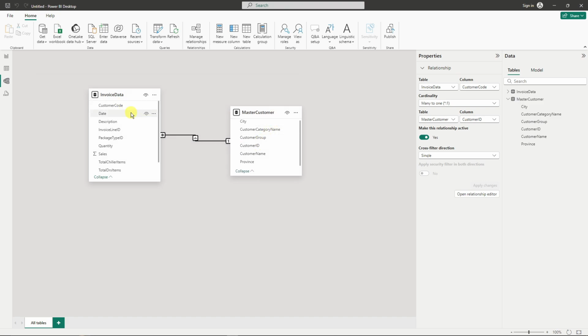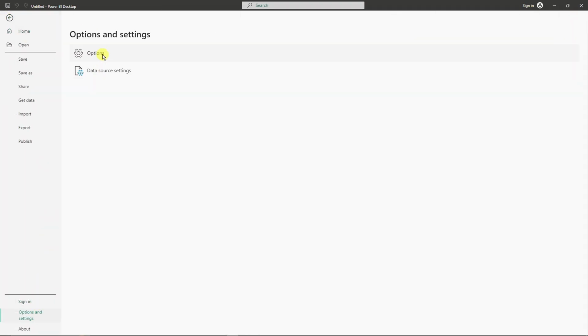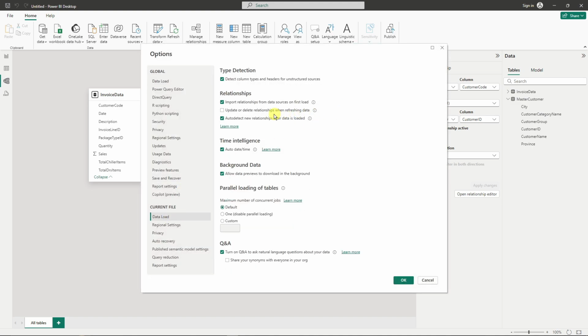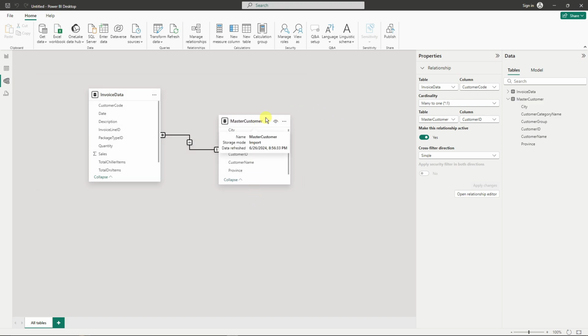Now, I have this enabled on my options, so I can show you right here. Go to File, go to Options and Settings, go to Options, and then under Data Load, make sure you check Auto Detect New Relationships after data is loaded. Now, if you don't have that on your end, just hover over Customer ID and drag it onto Customer Code right here, and you'll see this relationship, and that's going to be it. By the way, guys, this is going to be your lookup table, and this is going to be your fact table.